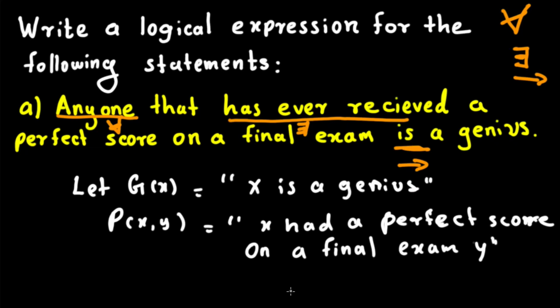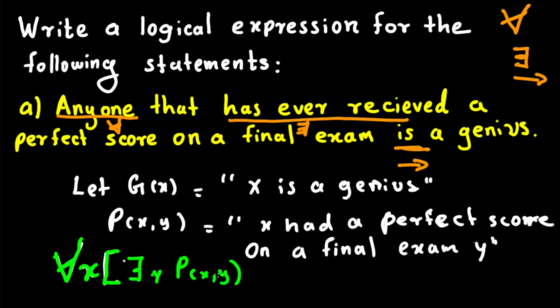Now the next thing is we are going to write the expression. The first thing is for all x, if there exists y such that y is a perfect score in the exam, this implies x is a genius.